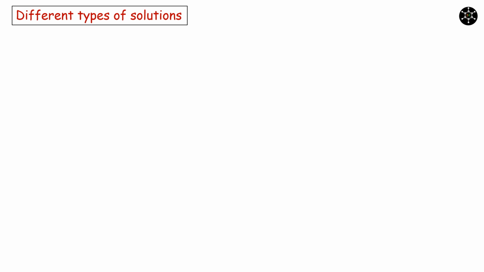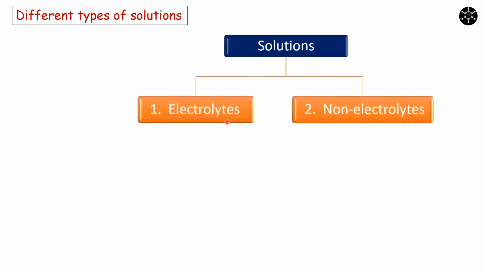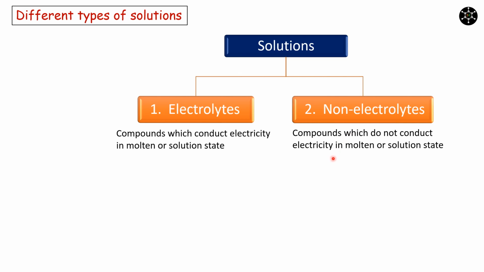Solutions are majorly of two types. One is electrolytes, another one is non-electrolytes. Electrolytes conduct electricity in molten or solution state. Molten state is sometimes called as fused state. Non-electrolytes do not conduct electricity in molten or solution state.